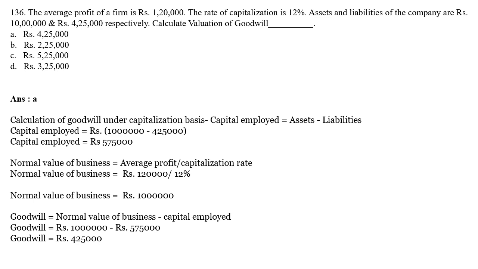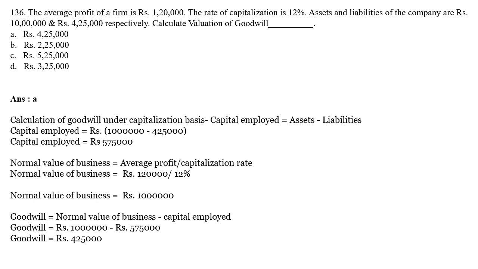Normal value of business equals average profit divided by capitalization rate. The average profit given here is 1,20,000. So you will put 1,20,000 divided by the capitalized rate given in the problem sum, which is 12%. So the answer you get as the normal value of business is 10 lakh.